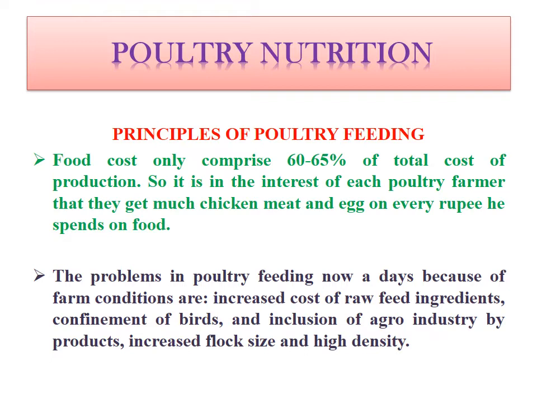It is in the interest of each poultry farmer that they get as much chicken meat and egg as possible on every rupee they spend on the food of the birds. The problems in poultry feeding nowadays, because of farm conditions, are increased cost of raw feed ingredients, confinement of birds, inclusion of agro-industry byproducts, increased flock size and high density.